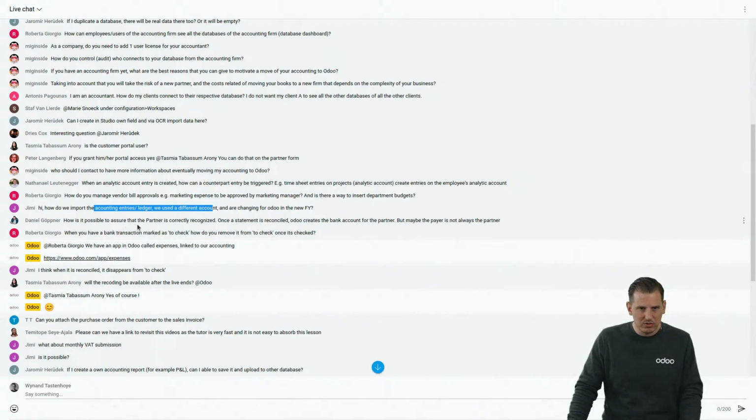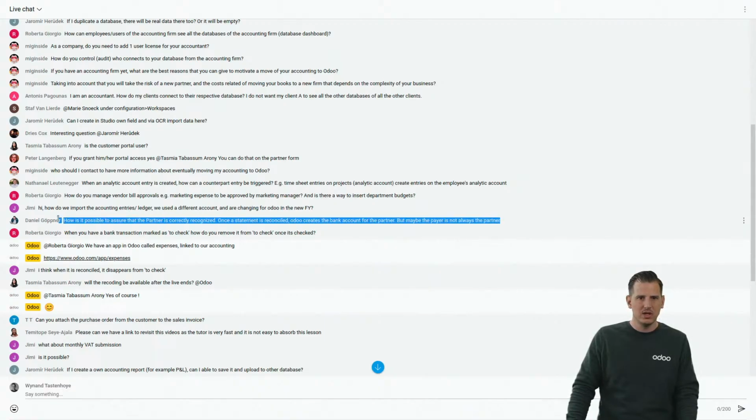How is it possible to assure that the partner is correctly recognized once a statement is reconciled? Odoo creates the bank account for the partner, but maybe the payer is not always the partner. Yeah, it's true.